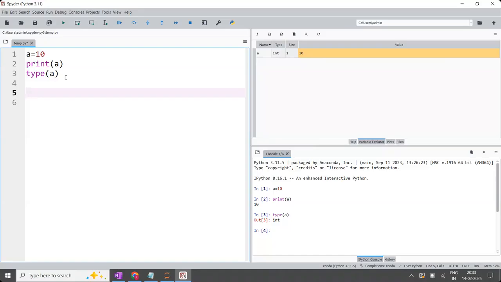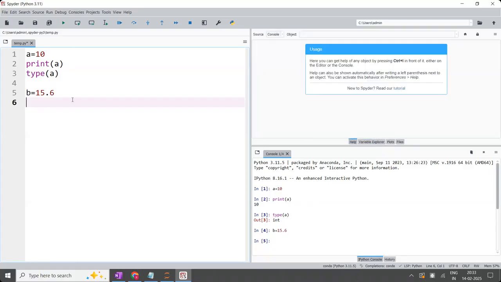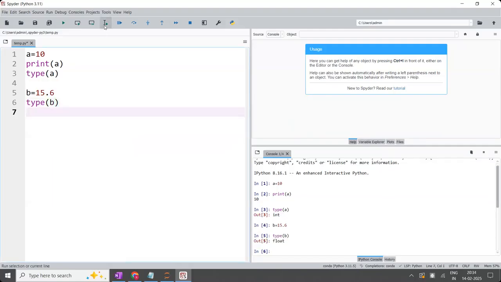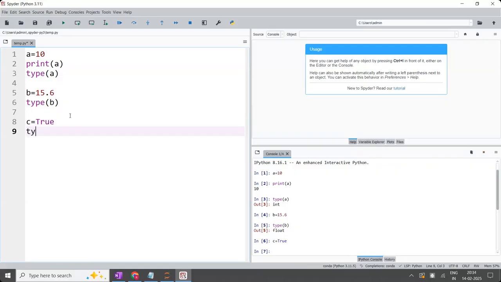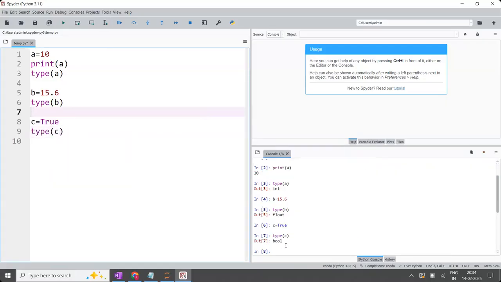So int type is followed by float. So b is equal to 15.6. What is the type of b, guys? You have to write type(b). Type of b is a float data type. Right? Now next, c is equal to True. What is True? It is a Boolean data type, bool. So if you ask what is the type of c, it is a Boolean data type, right?